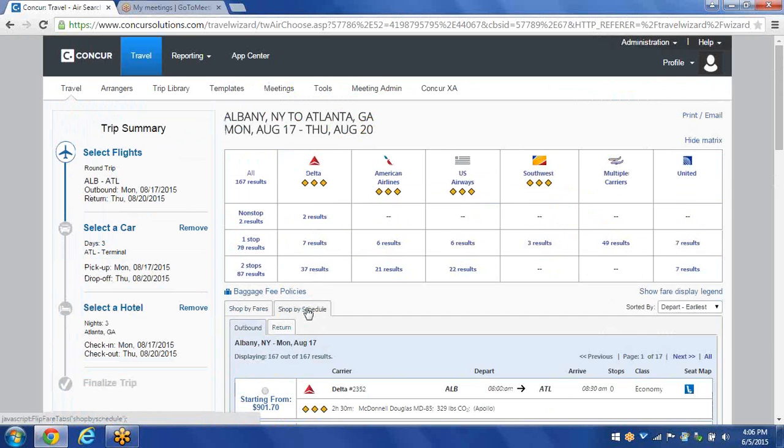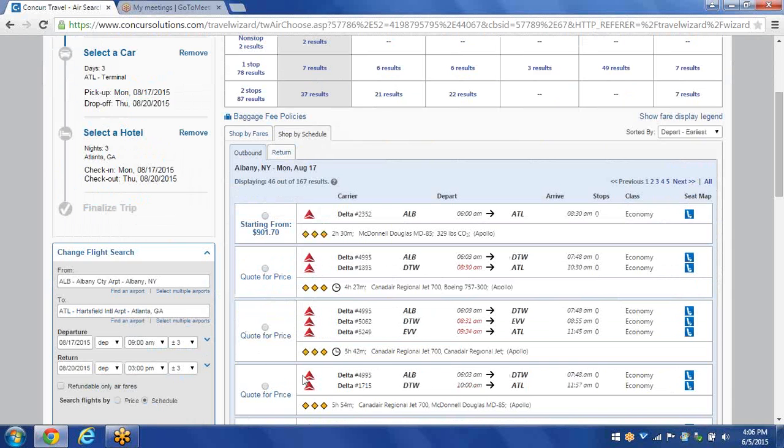So I'm going to go back to Shop by Schedule. And when I shop by schedule, say for instance, I want to fly Delta Airlines. I'm a huge Delta Airlines flyer. So all I need to do is click on the airline that I want, and only Delta Airlines in this case will show up down below.